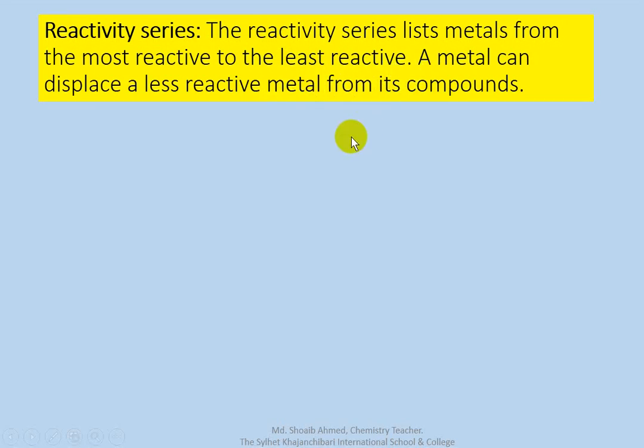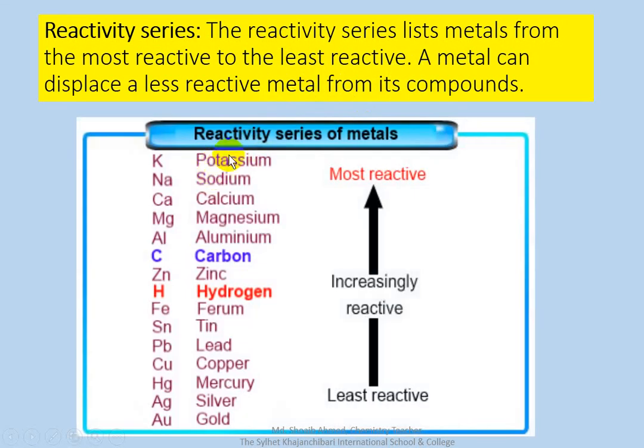Okay, this is the reactivity series. Look, potassium is the most reactive, then sodium, then calcium, magnesium, aluminum, zinc, hydrogen, iron, tin. Gold is the least reactive and potassium is the most reactive. So the reactivity series is the list of metals from the most reactive to the least reactive.